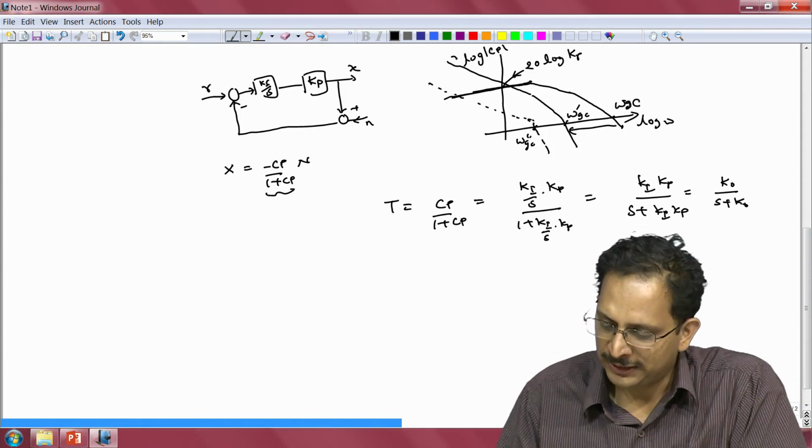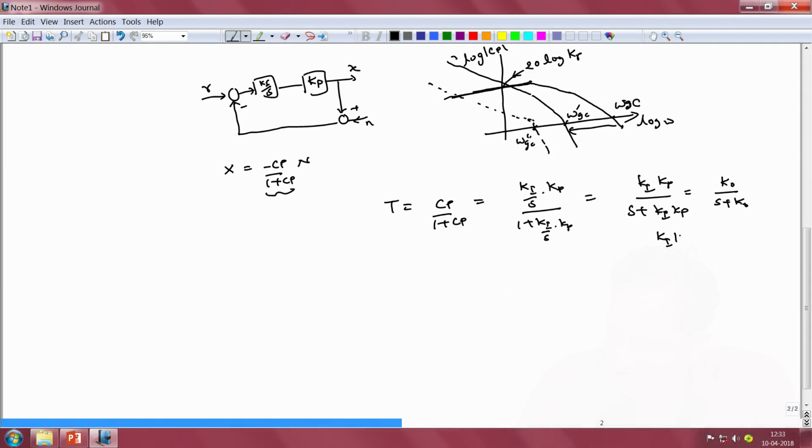Now, in general we want Ki Kp to be much less than 1, a very small number, for us to achieve an adequately low closed loop bandwidth that filters out to a large extent white noise that might affect the measurement signal.